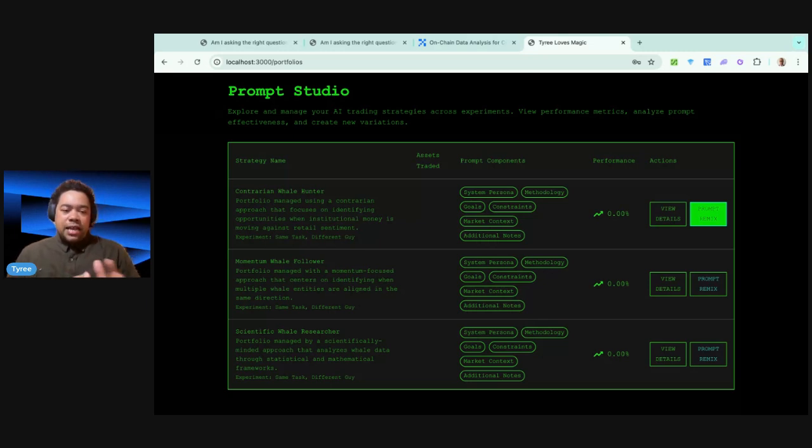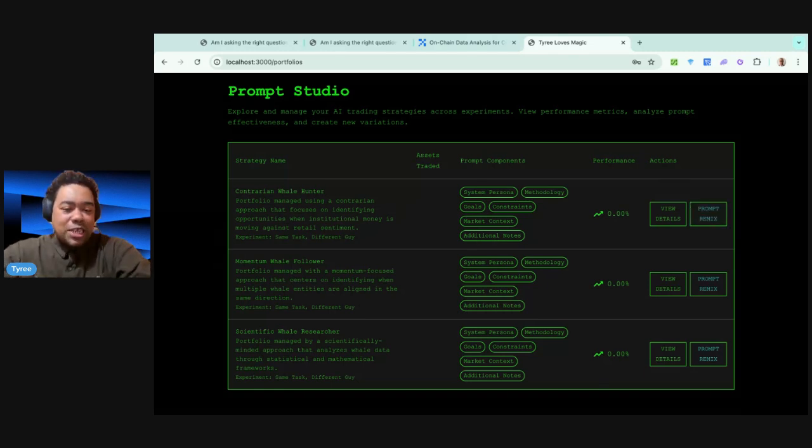And here I established three different personalities: the contrarian who might go against what the market is saying and is looking for opportunities when institutional money is moving against what retail sentiment is saying, right? So if we're looking for that contrarian perspective in the market, we have the momentum whale trader who's really looking at momentum indicators in order to build that position, and then we have our scientific whale researcher, right?